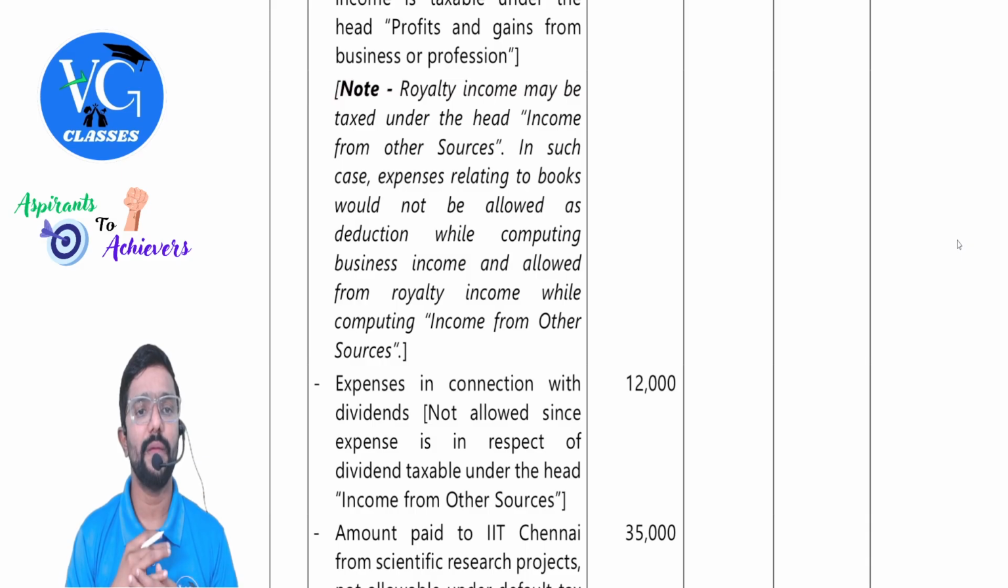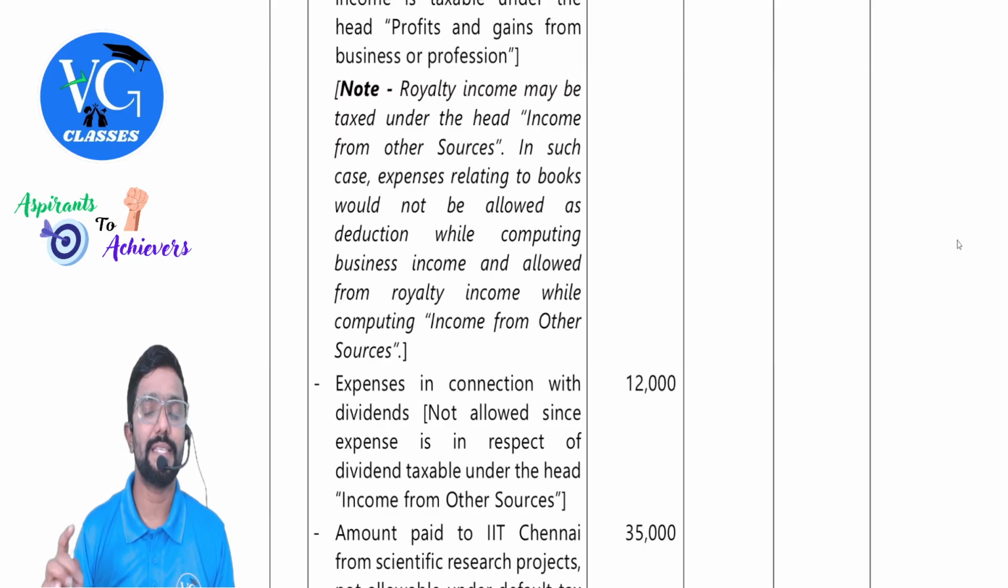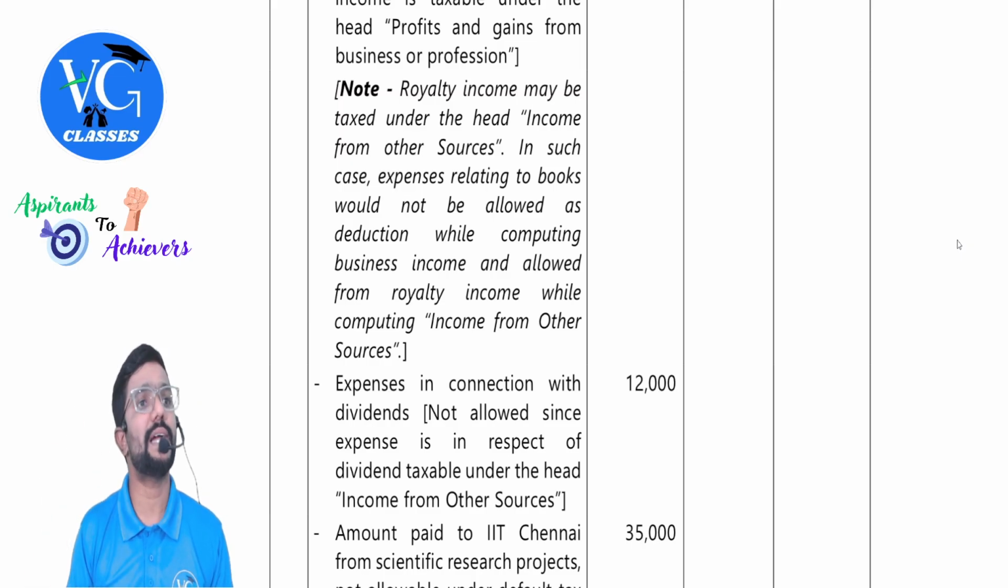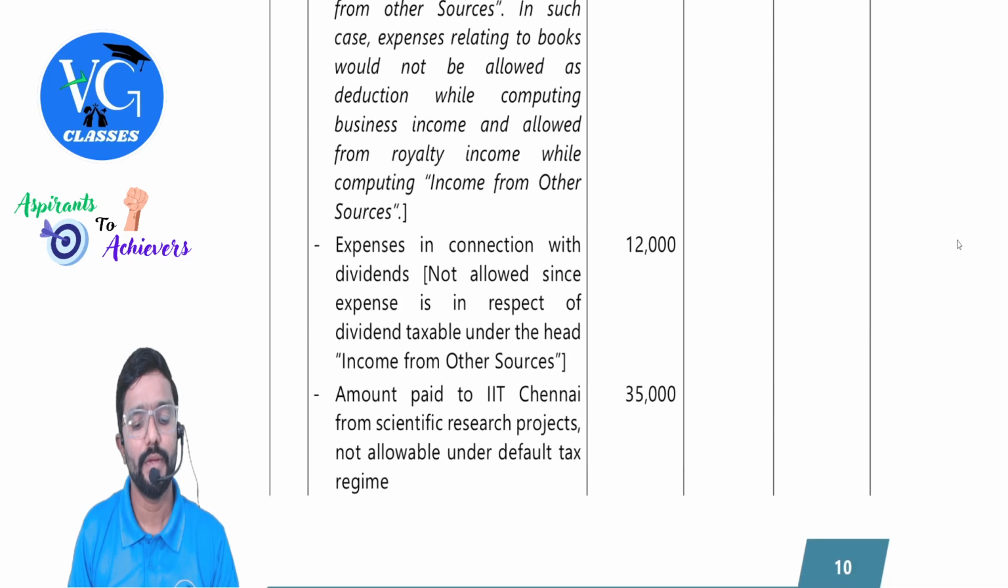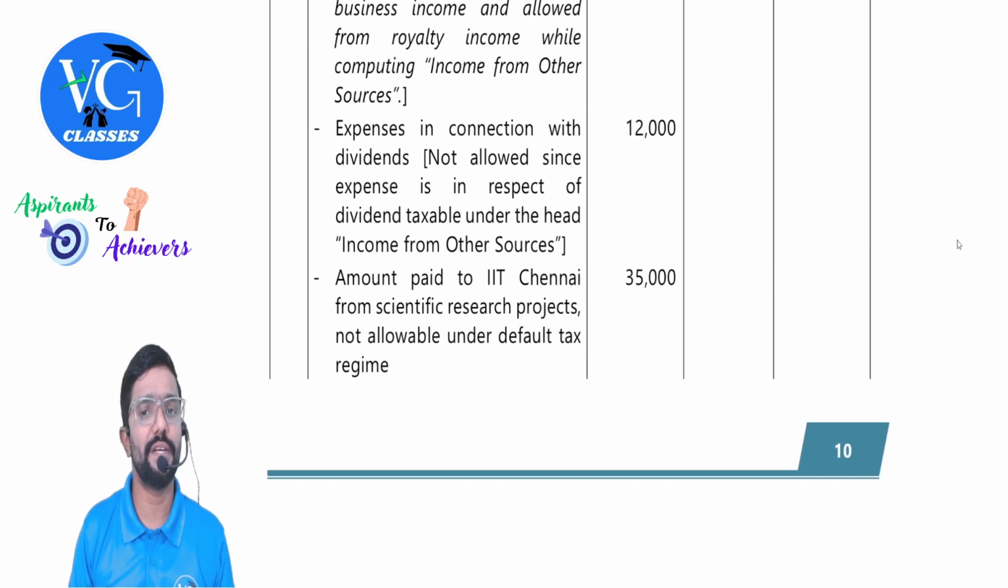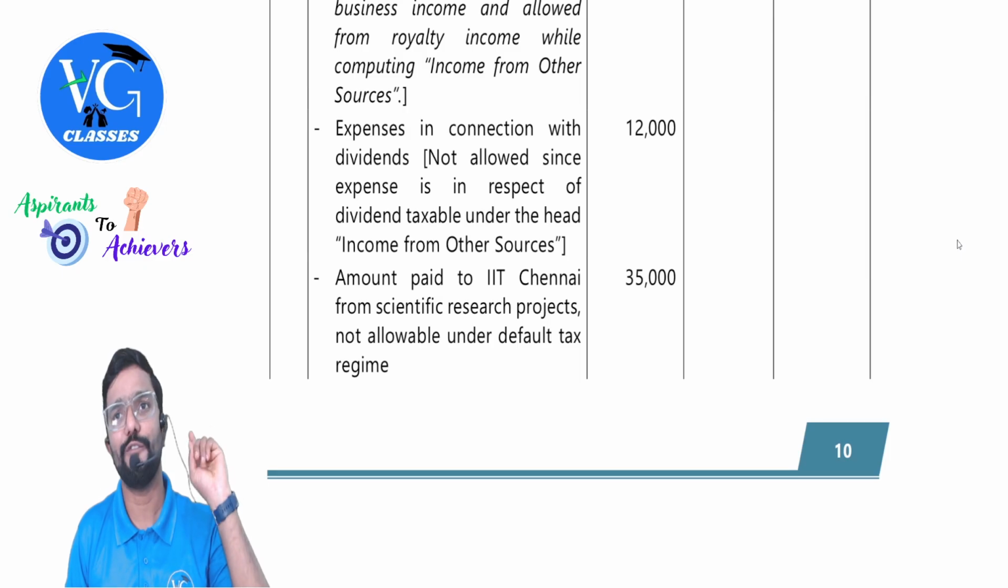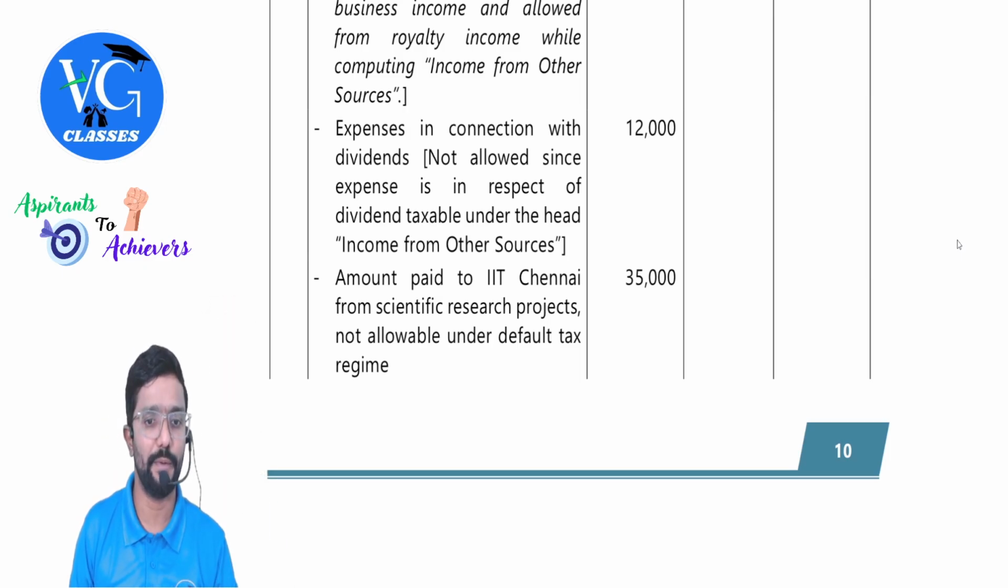Note: royalty income may be taxed under the head other sources. In such case, expenses relating to books would not be allowed as deduction while computing business income, whereas it will be allowed as an expense under the head income from other sources. Wherever income is getting taxed, claim the expenses there. Next, expenses in connection with the dividends. Not allowed, since the expenses are in respect of dividend and dividend is taxable under IFOS. Claim the expenses there only.